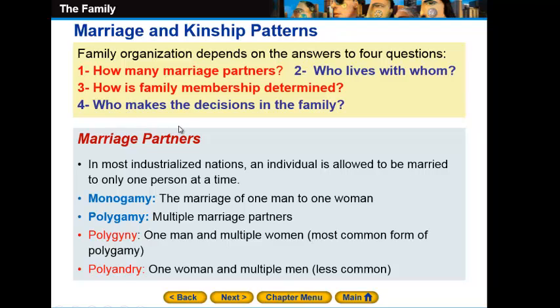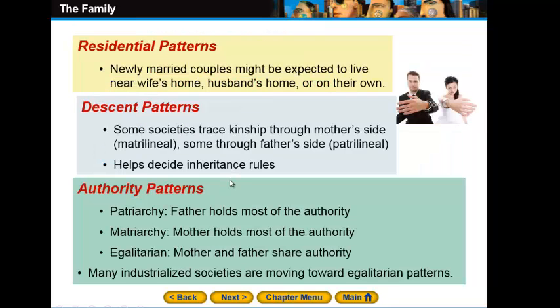Okay, let's go back to number 4. Who makes the decisions in the family? Try to have some examples and try to apply it in your small family. How is the decision taken in your family?